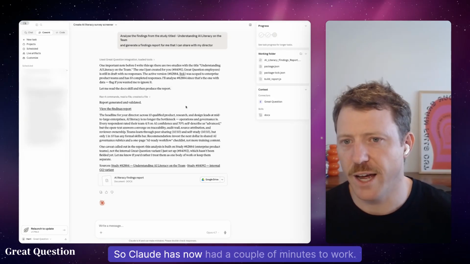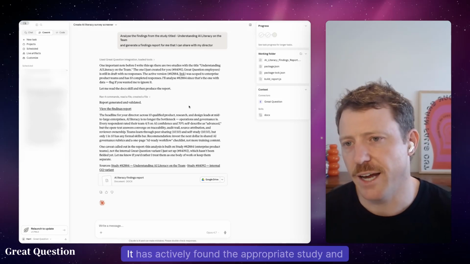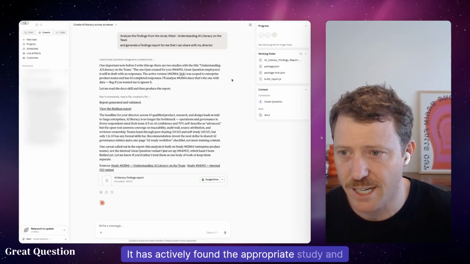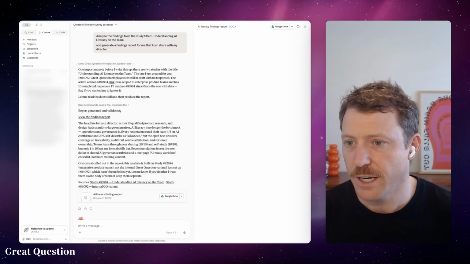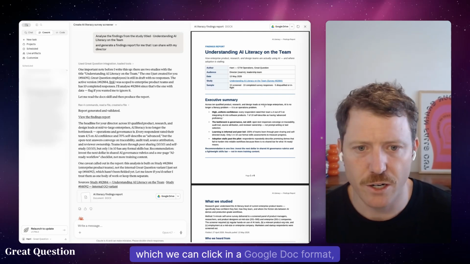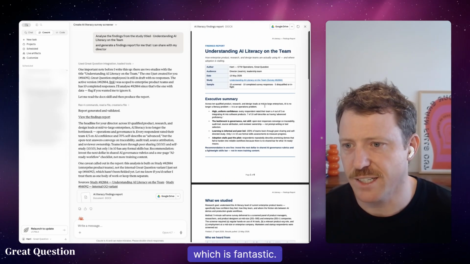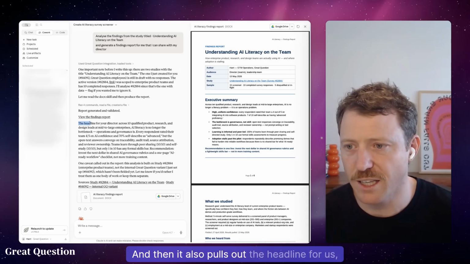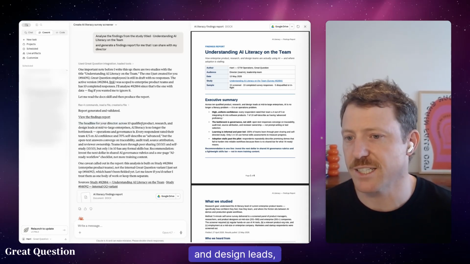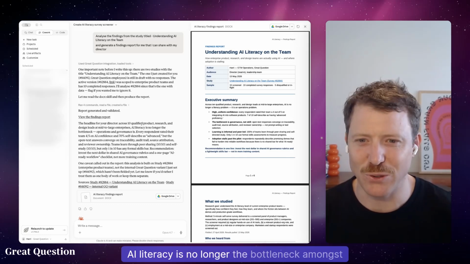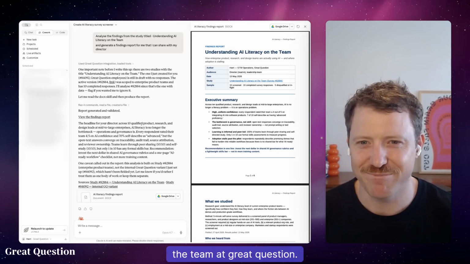So Claude has now had a couple of minutes to work. It has actively found the appropriate study and created a research findings report for me here, which we can click in a Google Doc format, which is fantastic. And then it also pulls out the headline for us, which is that across 10 qualified product research and design leads, AI literacy is no longer the bottleneck amongst the team at Great Question.